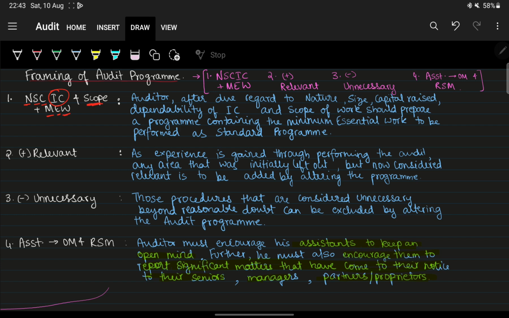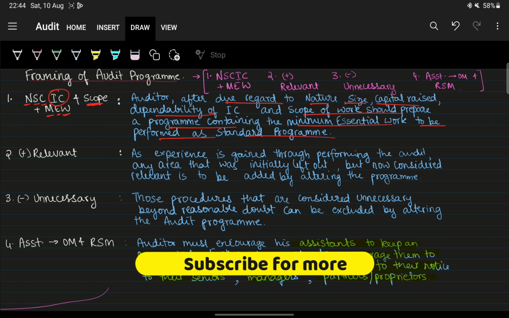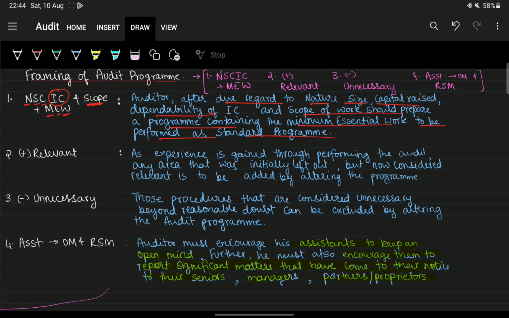The auditor, after due regard to the nature, size, capital raised, dependability of internal control, and scope of work, should prepare a program containing the minimum essential work that is to be done as a standard program.